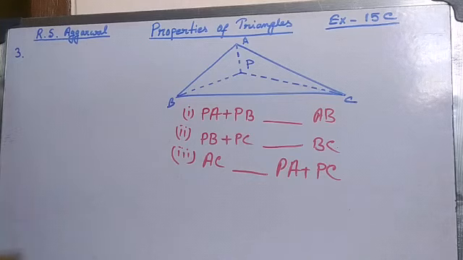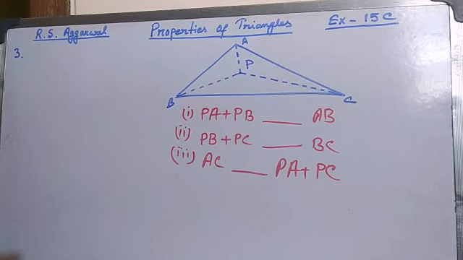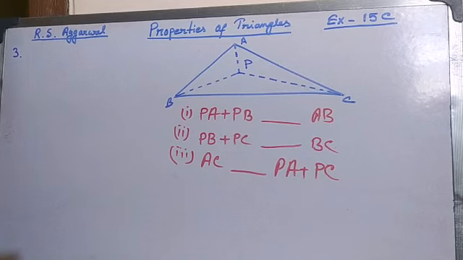This is question number 3. Here the question is, if P is a point in the interior of triangle ABC, then fill in the blanks with greater than, less than or equal to sign. So this is the question: PA plus PB dash AB, PB plus PC dash BC, AC dash PA plus PC. So let's see it.